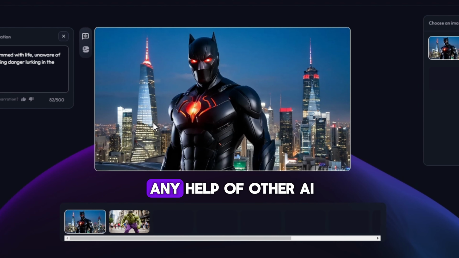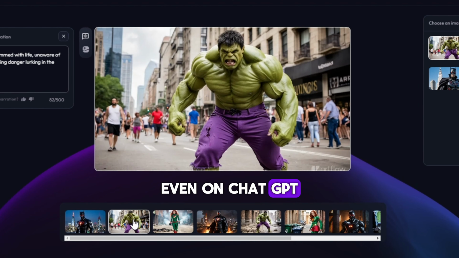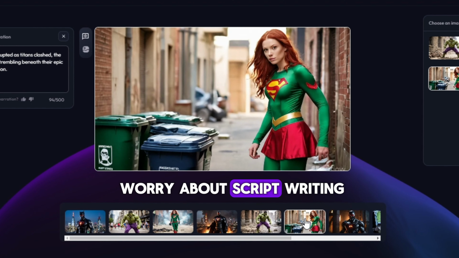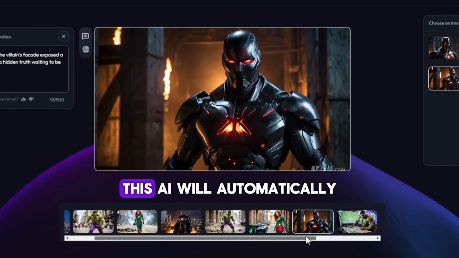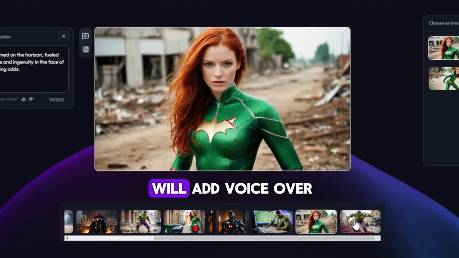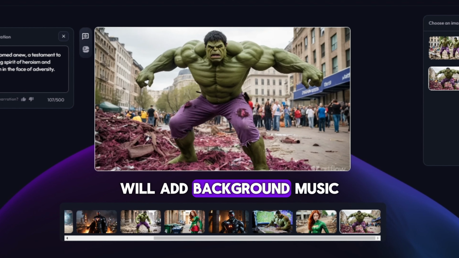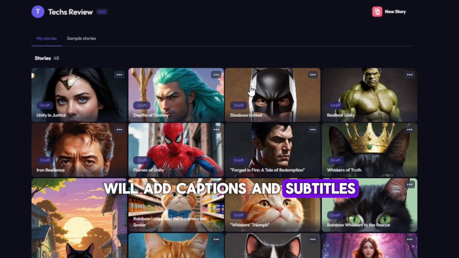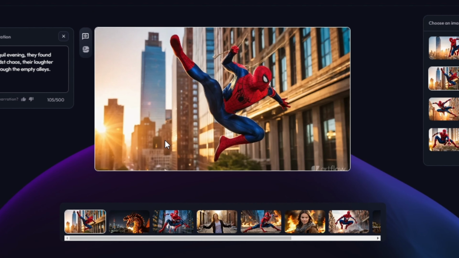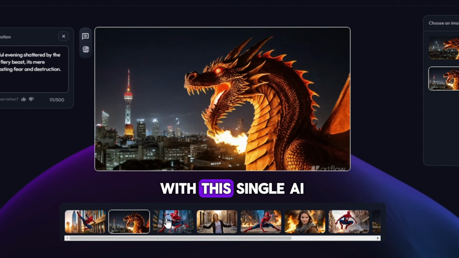You will not need any help of other AI, even ChatGPT. With this AI, you need not worry about script writing for stories. This AI will automatically generate story images according to your story, will add voiceover, will add background music, will add captions and subtitles, and finally output your story with high-quality video output. Everything will be automated with this single AI.